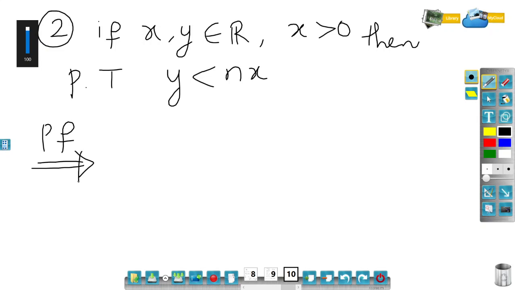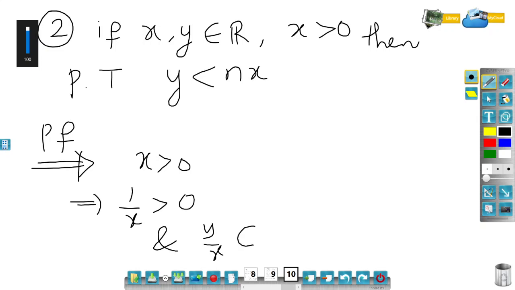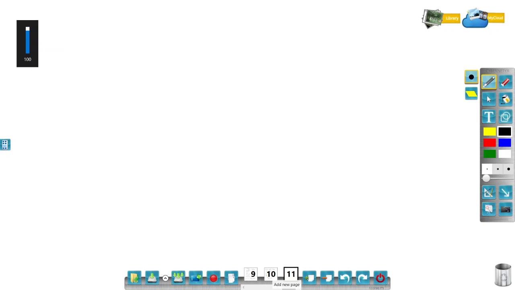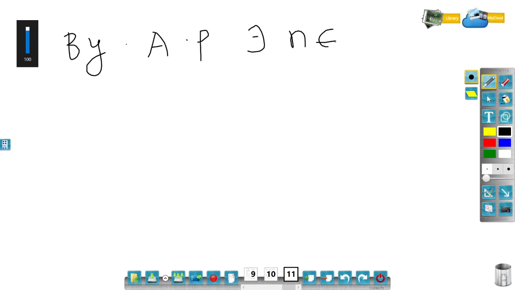You could see that x is greater than 0. So this would imply 1 by x is greater than 0. And y upon x is a real number. So if it is a real number, you can apply the Archimedean principle on y by x. So by the Archimedean principle, there exists n belonging to natural numbers such that y upon x is less than n.